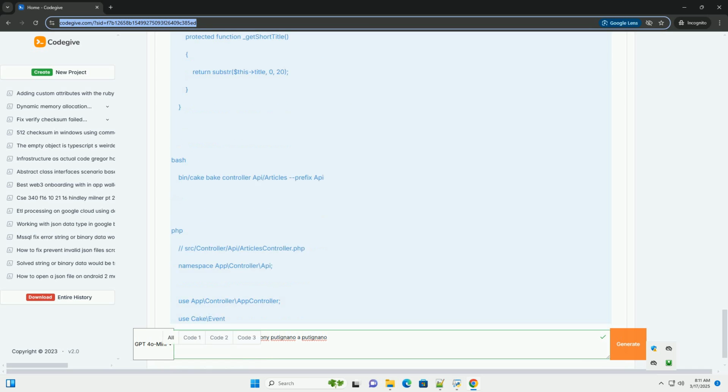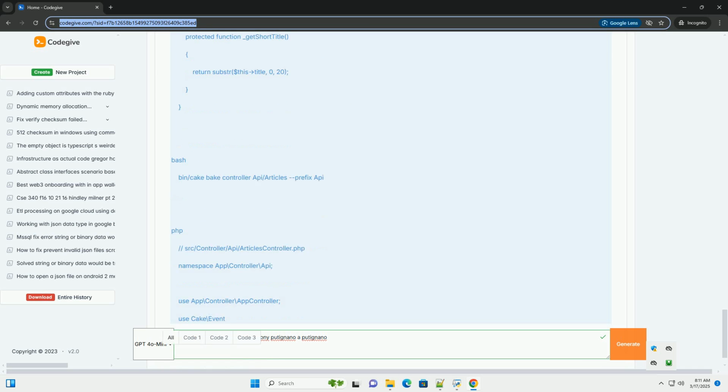6. Routing for API endpoints. Configure config/routes.php. Router prefix Api: this groups all routes under the /api prefix. So your endpoints will be /api/articles, /api/articles/id, etc. $routes->resources('Articles') automatically creates the standard RESTful routes for the Articles controller.